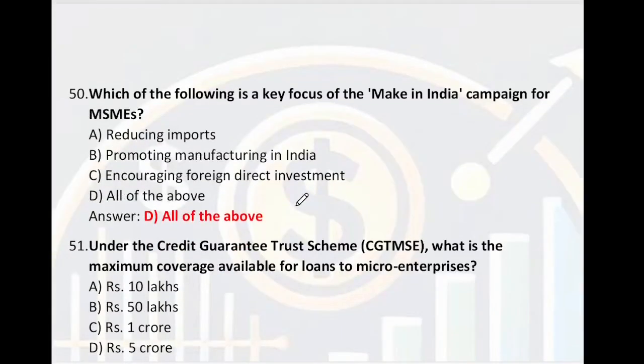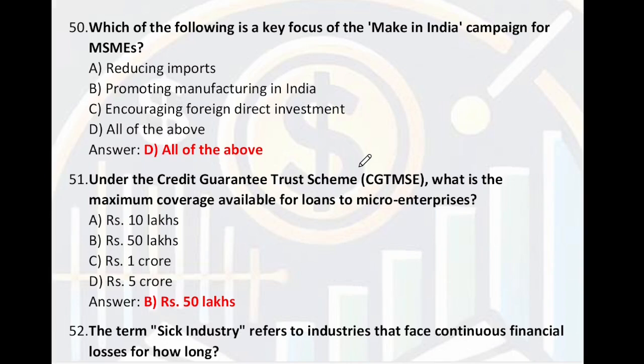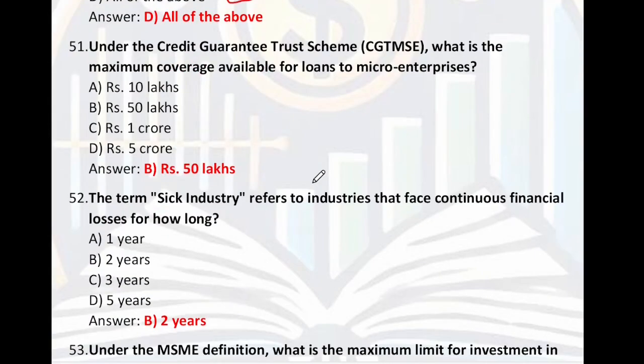Which of the following is the key focus of the Make in India campaign for MSME? Reducing import, promoting manufacturing in India, encouraging foreign direct investment. So all of the above are the main focus of the Make in India campaign. Under the CGTMSE, what is the maximum coverage available for loans to micro enterprises? So maximum coverage for micro enterprises is 50 lakh.